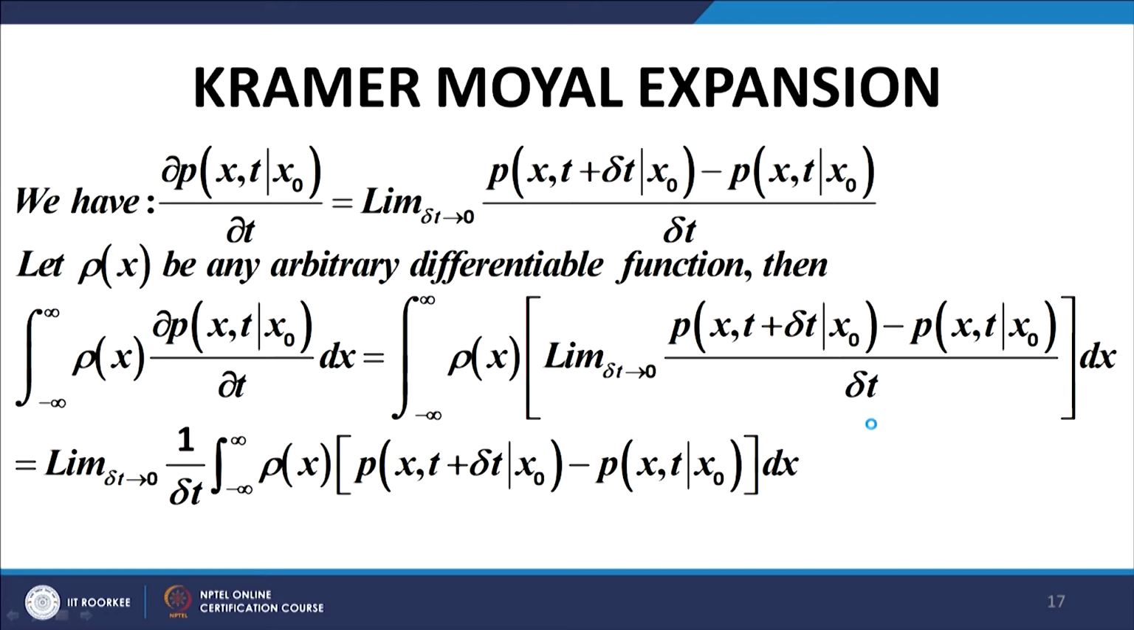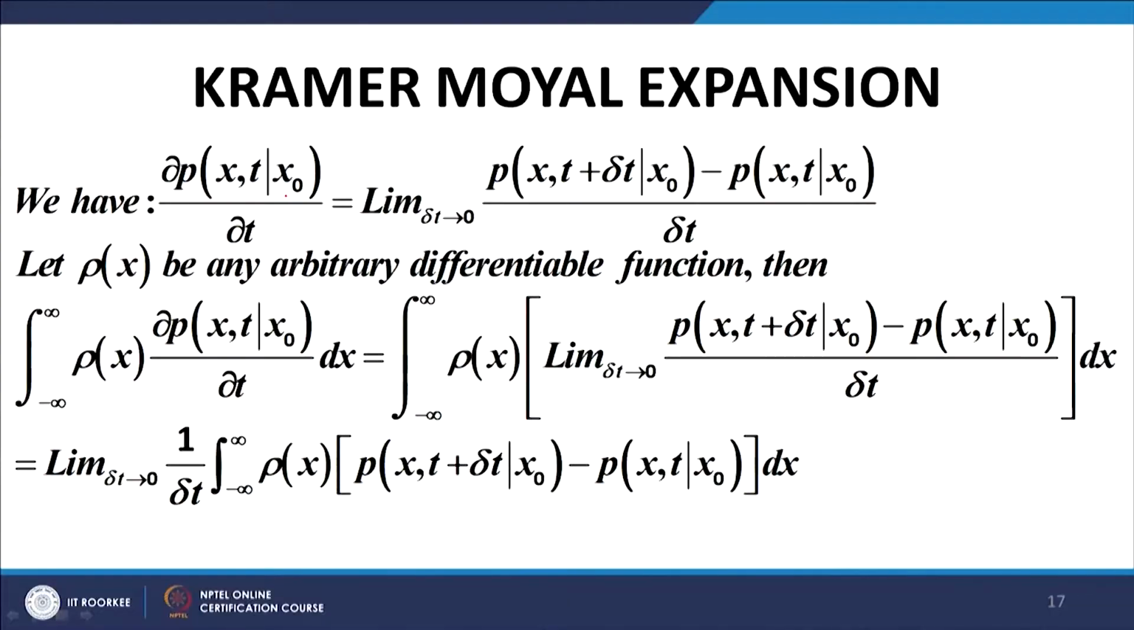Slightly elaborate in terms of mathematics, but it is very interesting. Let us go through it slowly. This is quite simple. The first step is simply the definition of a differential. dp by dt is equal to limit delta t tending to 0 of p x t plus delta t subject to x 0 minus p x t subject to x 0, upon delta t. So, this is simple, nothing much about it.